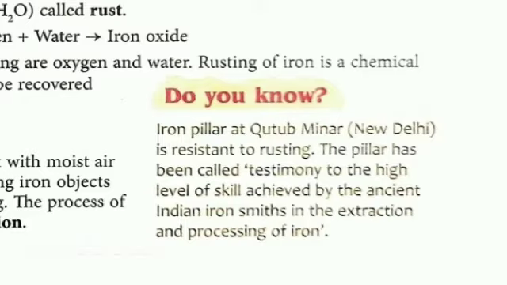The pillar has been called a testimony to the high level of skill achieved by the ancient Indian iron smiths in the extraction and processing of iron. They have done very nicely, and they made iron which is resistant to rusting.